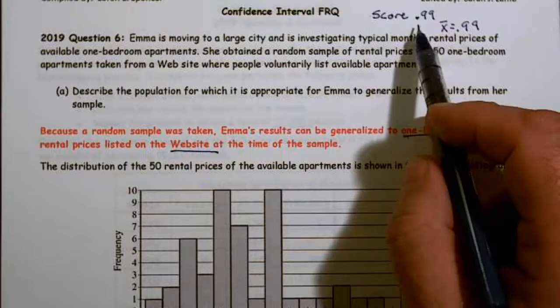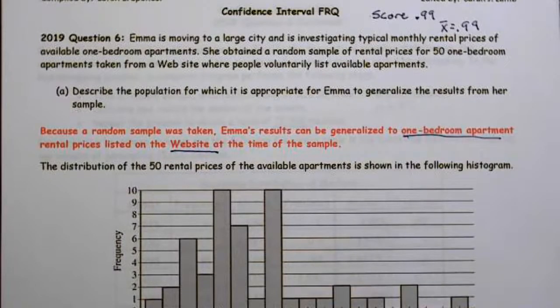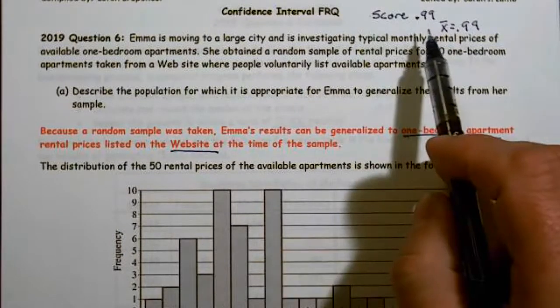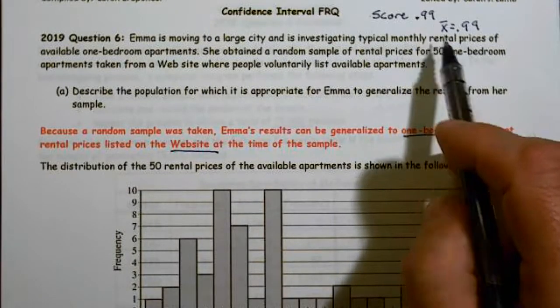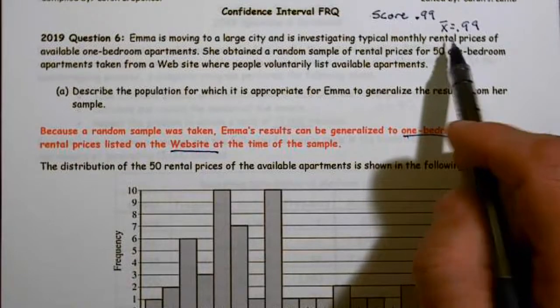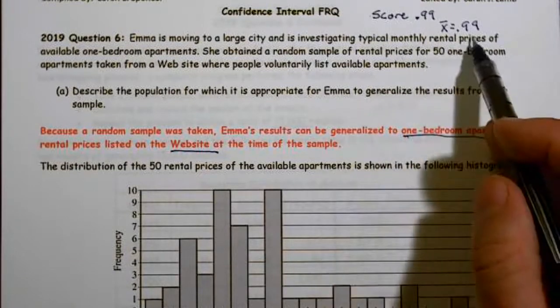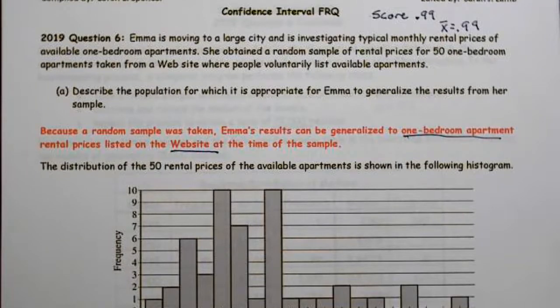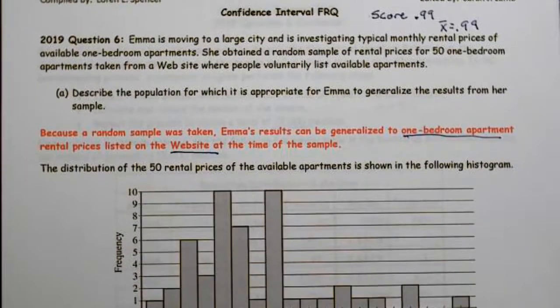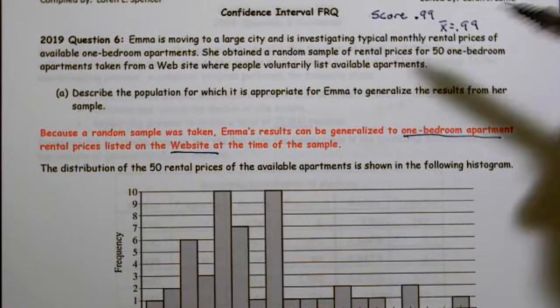The average score was 0.99, so less than 1 point. So just under 1 point out of the 4 points was earned, and that was basically the sample mean, 0.9, just under 1. So let's take a look at this, and like I said, it's going to be different than what you learn in class.